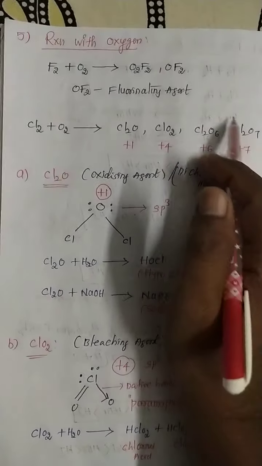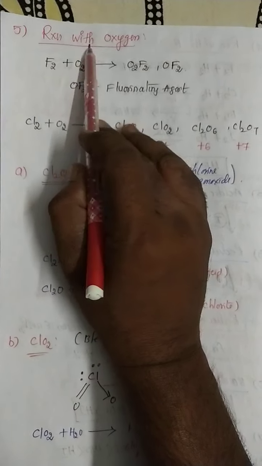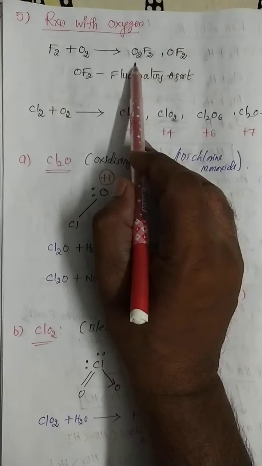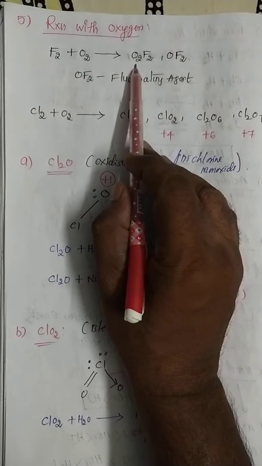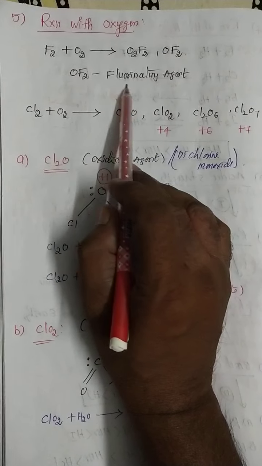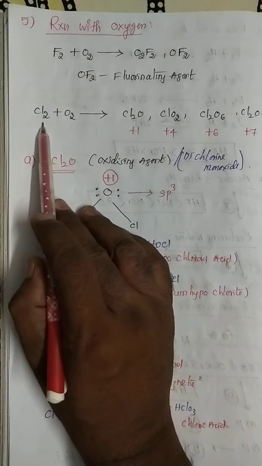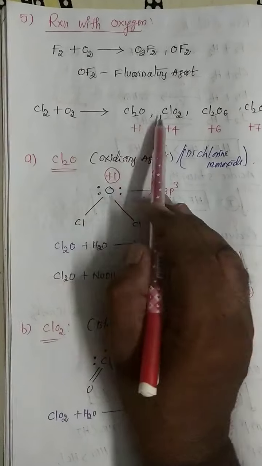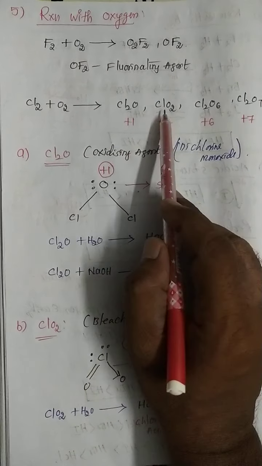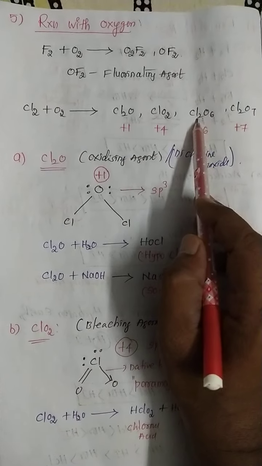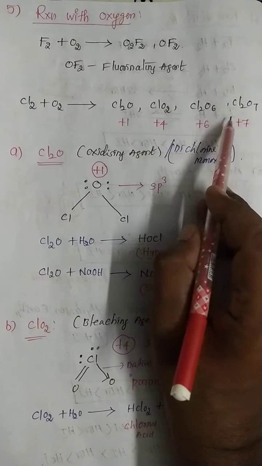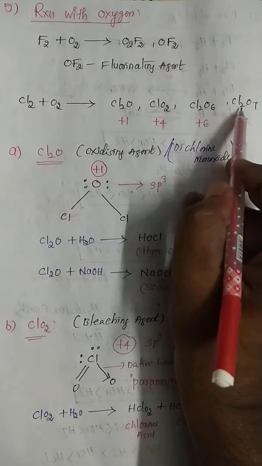Okay students, the next chemical property is reactions with oxygen. Fluorine reacted with oxygen gives two different kinds of compounds, O2F2 and OF2. Generally OF2 is a great fluorinating agent. Next, when chlorine reacts with oxygen, Cl2O is formed. The names are dichlorine monoxide, chlorine dioxide, dichlorine hexoxide, dichlorine heptoxide. So different types of oxides are formed.